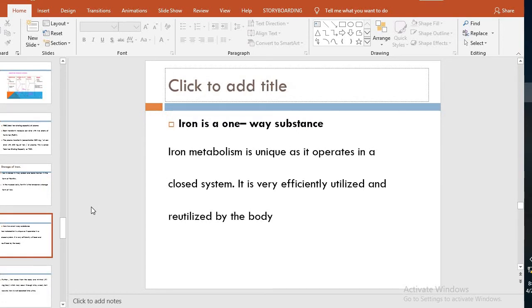It is a unique metabolism because it's one way, as it operates in a closed system and is very efficiently utilized and reutilized by the body. In other words, there is no excretion in the urine or feces. If there is excretion in the urine or fecal matter, it could be pathological, not physiological. A very small amount can be secreted, as you will see.